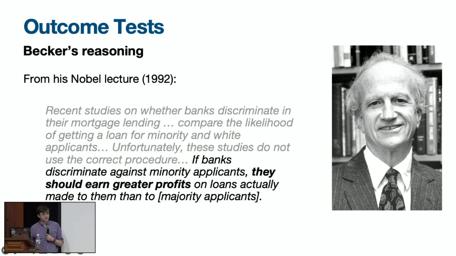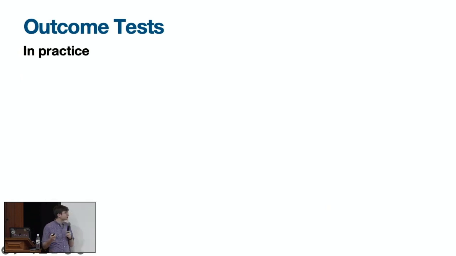So this alternative test of discrimination has come to be known as Becker's outcome test, since it looks at the outcomes of decisions rather than the decisions themselves. Okay, so in part because it's so simple, the outcome test gets used all the time, both in